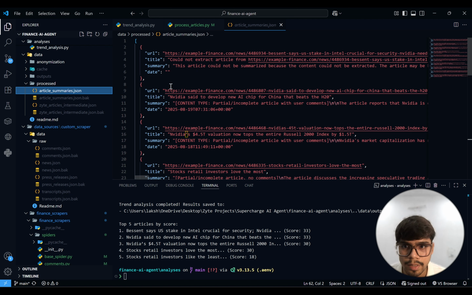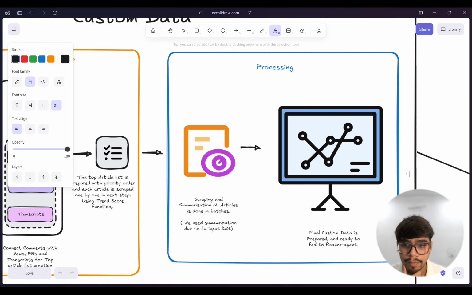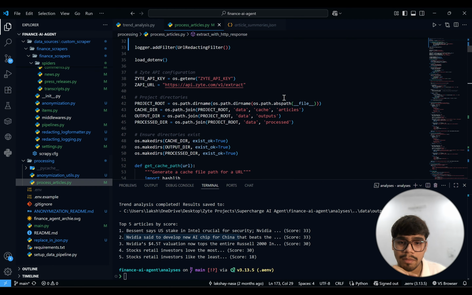I see that this article title was not fetched, but if you see this, we said to develop an AI chip, right? We just skip this one if you compare these two things here. So that's how we save our cost and optimize it. We are not going to feed irrelevant stuff to the LLM when we feed the final data. In the processing tab, I will first do the scraping. Also in scraping, we did it in batches. We didn't just send out multiple requests to a site at once.